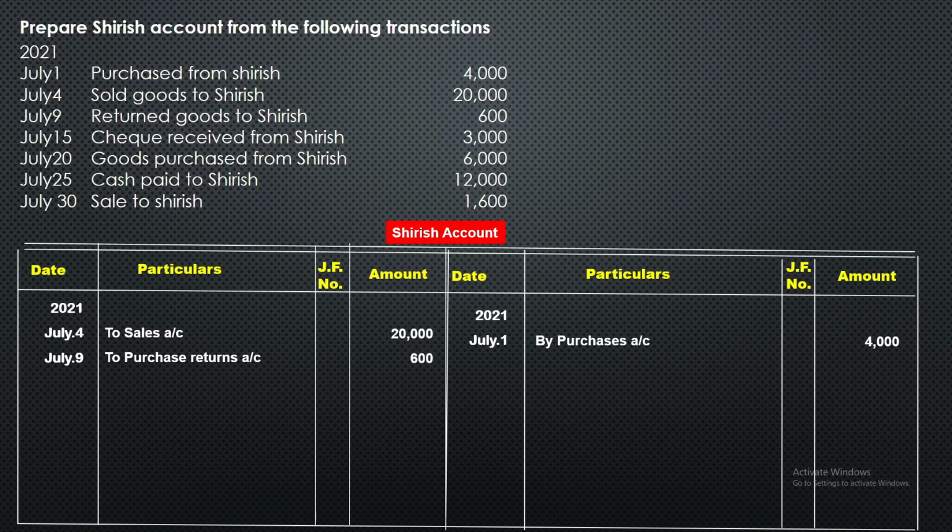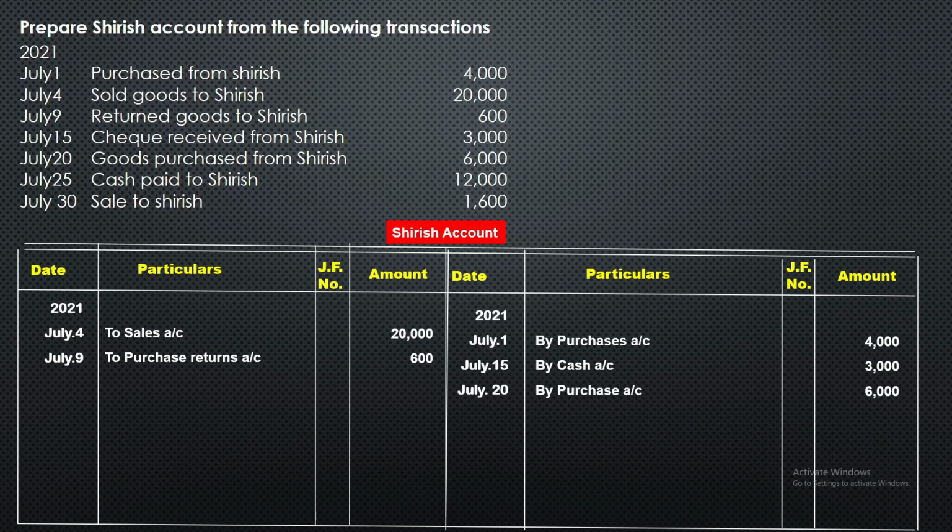Then next July 15th check received from Sirish. So check received from Sirish means Sirish is giving, so credit side we should show July 15th by cash or bank you can write, it is 3,000 rupees. Next July 20 goods purchased from Sirish 6,000. So Sirish is giving, so credit side July 20 by purchases, amount is 6,000.